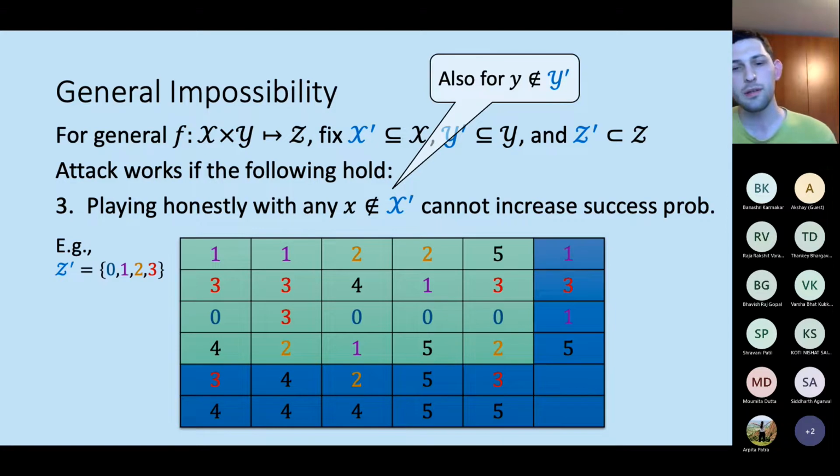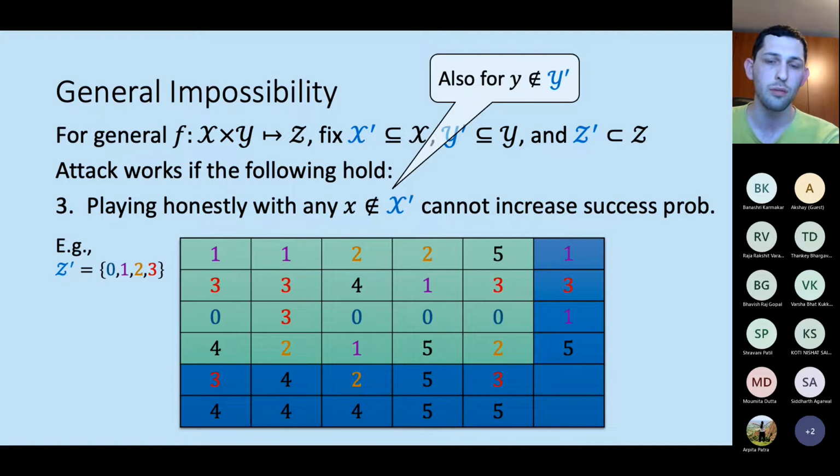This means that if we go to a row X outside of X prime, and we count the number of distinct entries from Z prime in that row, we want it to be at most 2 in this example. We can see that the second to last row has 2 distinct outputs, exactly the same as in the green area, but the last row has 0, so it's still okay.